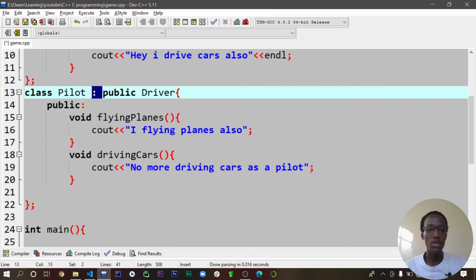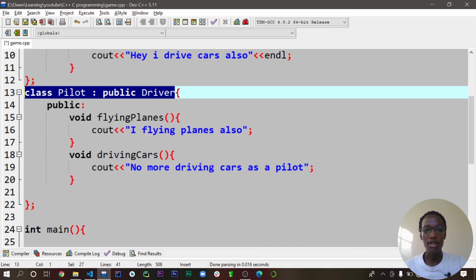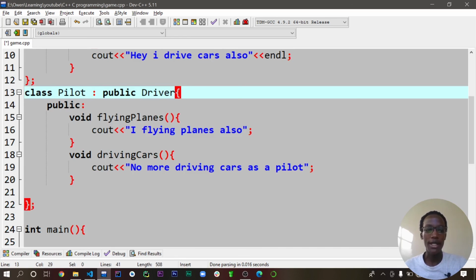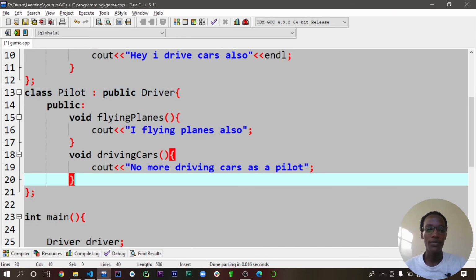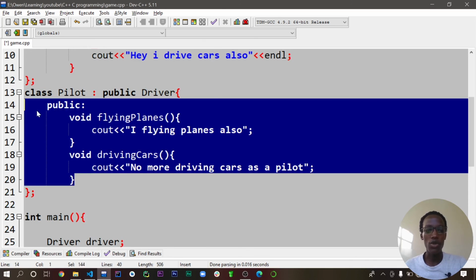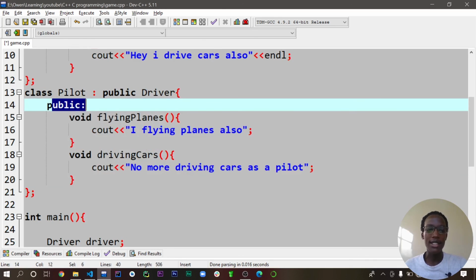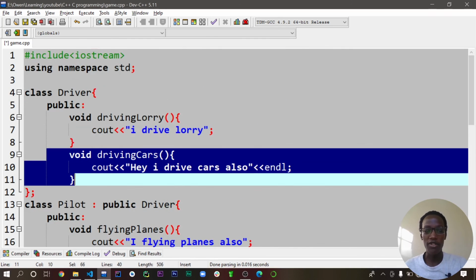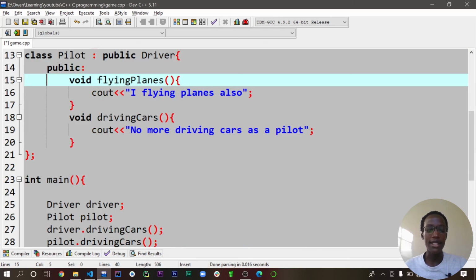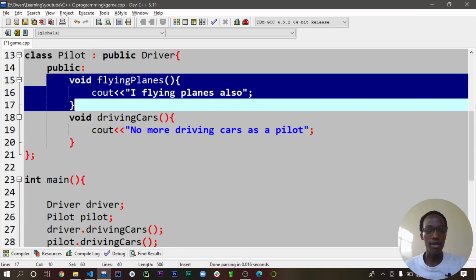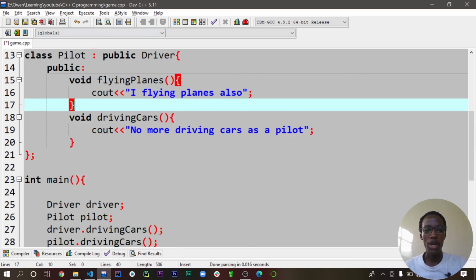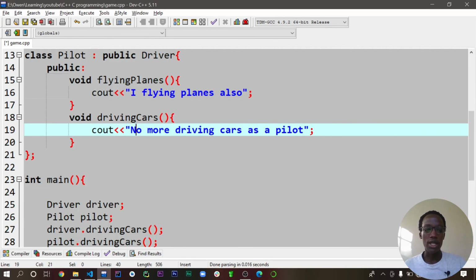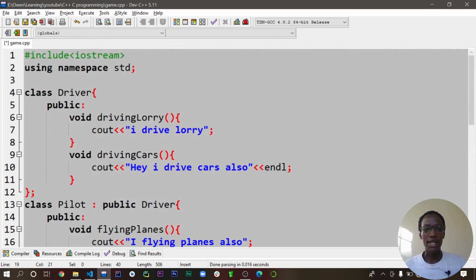That means you have to use this colon. You are telling the compiler, "Hey, I'm inheriting everything from the superclass." Then you have your opening and closing curly brackets, and whatever comes inside is now your own. You can decide to override the same function, or you can decide to add different attributes or different functions in addition to the ones you are inheriting. So that was a quick overview of class inheritance.